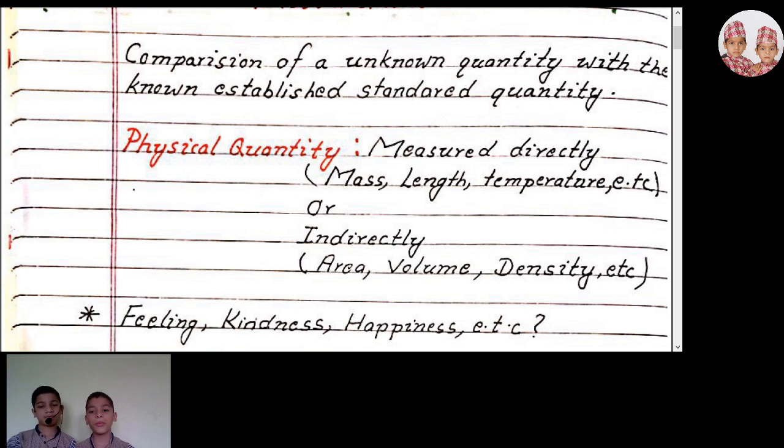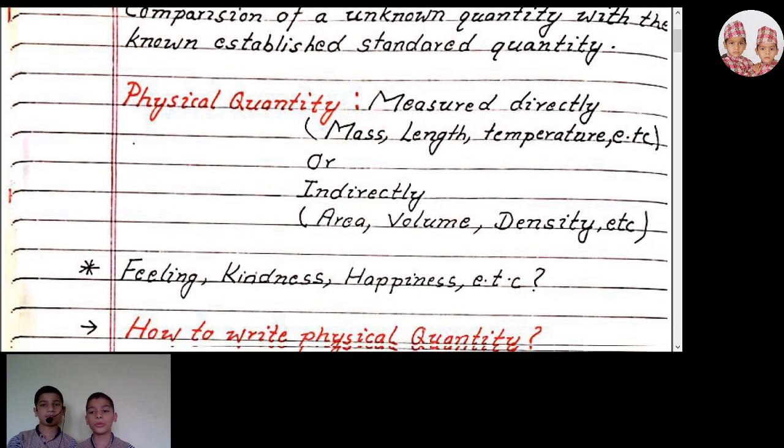If we need to measure the temperature of a body, we can use a thermometer and directly measure the temperature of the body. Are feeling, kindness, happiness, etc. physical quantities? No. Feeling, kindness and happiness are not physical quantities because they cannot be measured directly or indirectly.